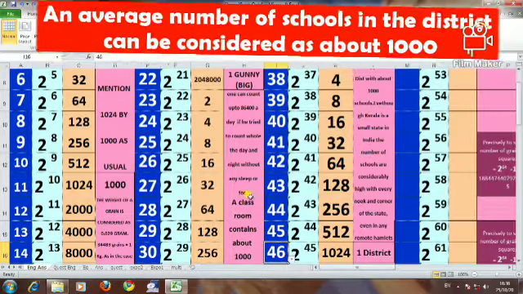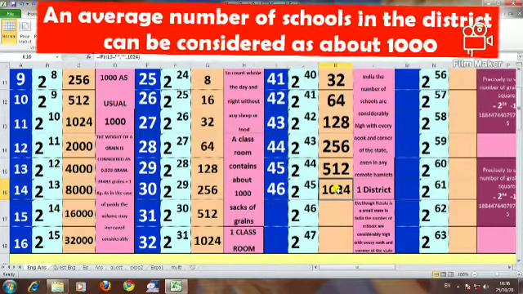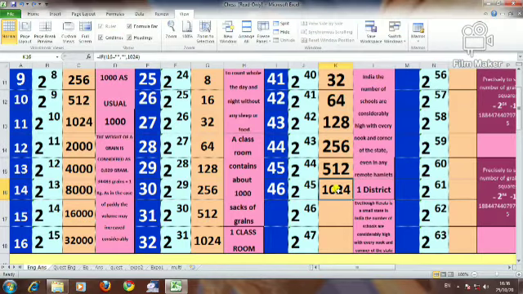See, our district consists of about 1000 schools on average. Now it can be considered a district as our unit.